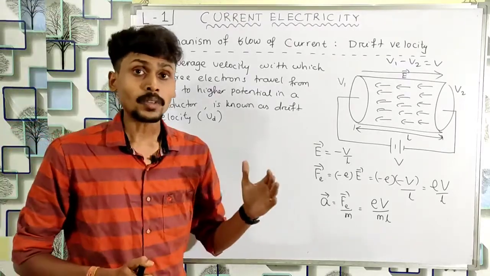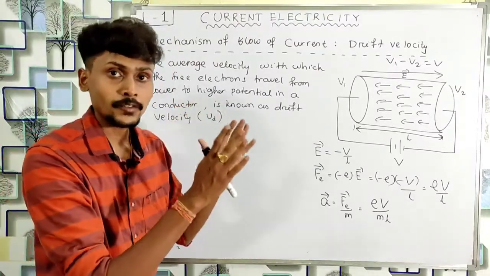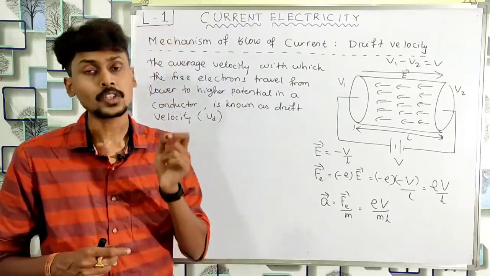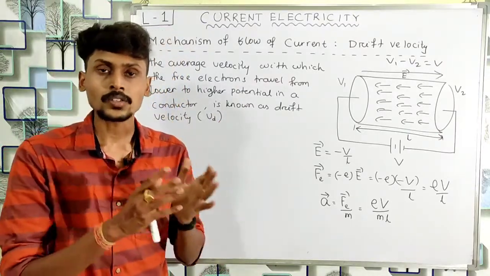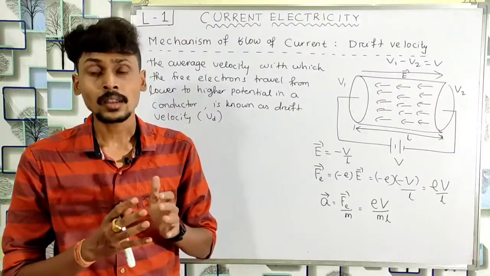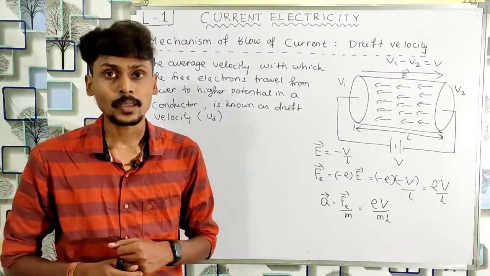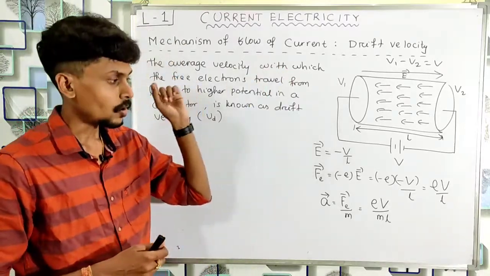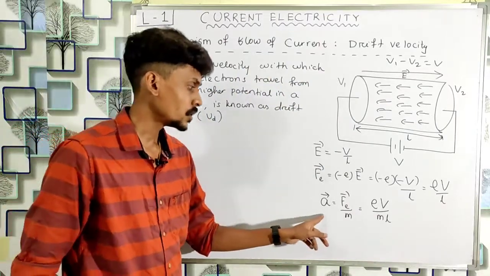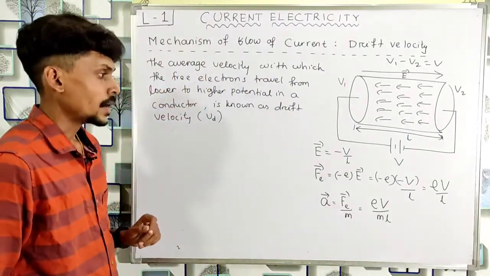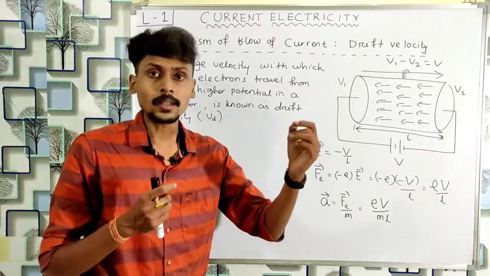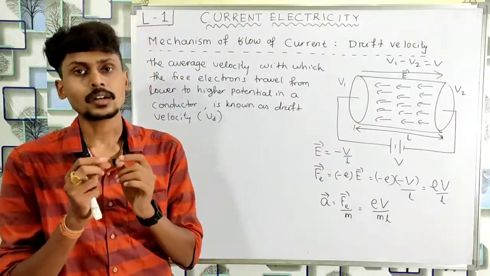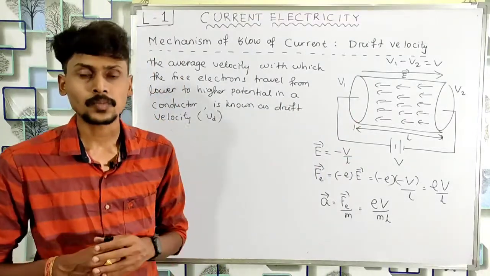Students, I had told you that before applying any potential difference, the random thermal velocity of the first electron was u1, of the second electron was u2, of the third electron was u3, and of the nth electron was un. But after applying this potential difference or electric field, all the electrons experience this acceleration. And when the electrons travel from the lower potential region to the higher potential region, they suffer collisions with the metal ions.